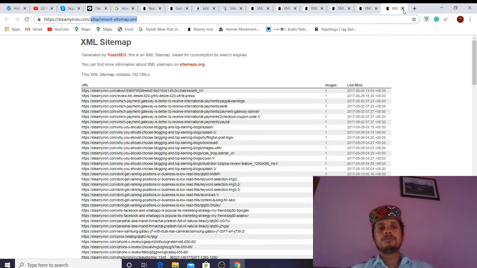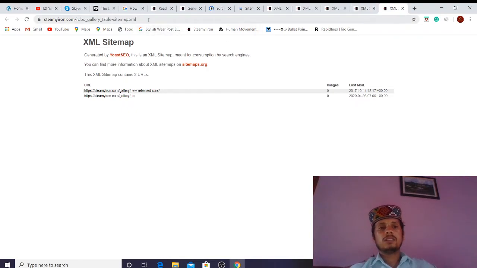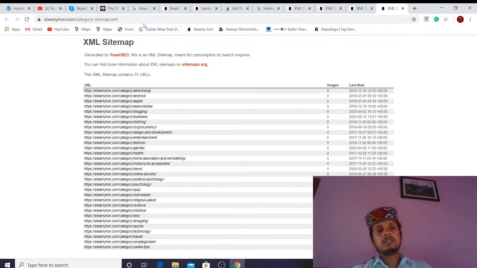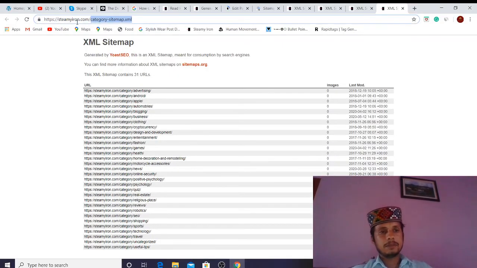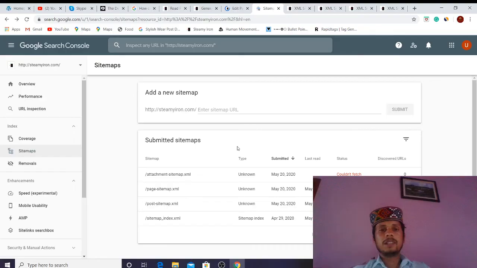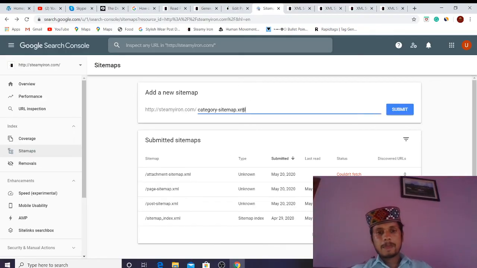First, we are going to add all the sitemaps. There is no need to add the gallery sitemap. Here is the category sitemap. Remember, it can be important in some cases.